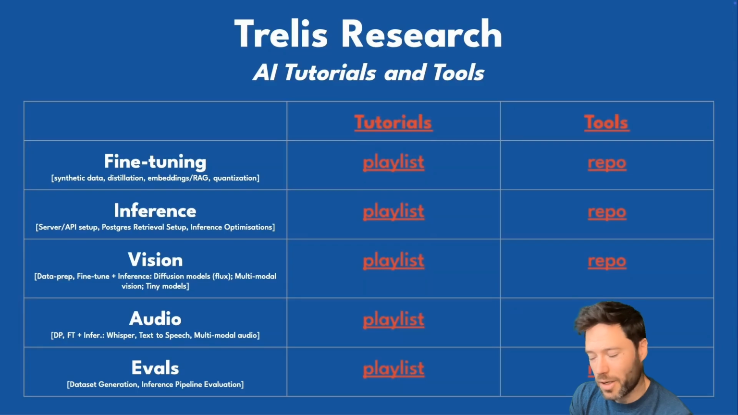In the vision category, I talk about how to, again, prepare data to fine-tune models of 2 types. First of all, diffusion models that allow you to go from text into images, like I create the thumbnail for my videos. And second of all, multimodal models that take in images and text and allow you to fine-tune those models on, again, a custom data set that I help you to generate.